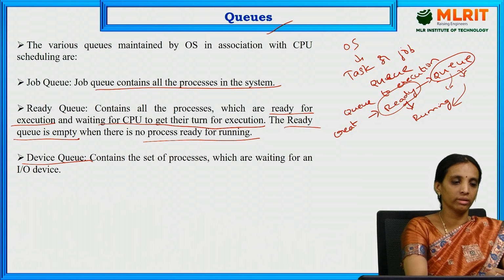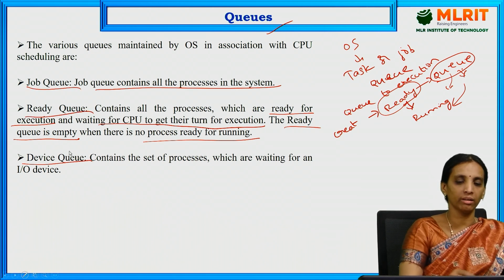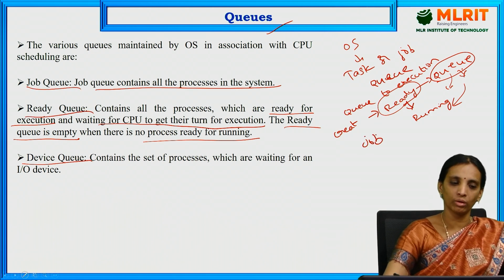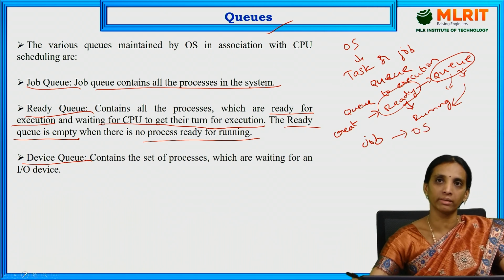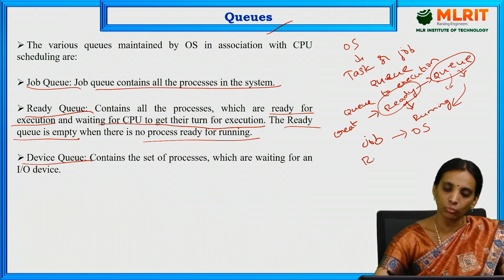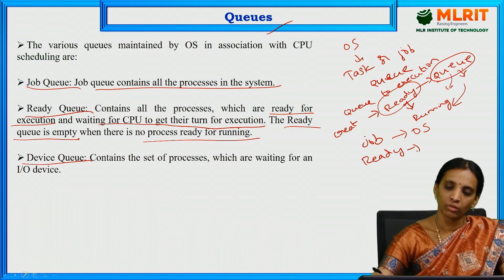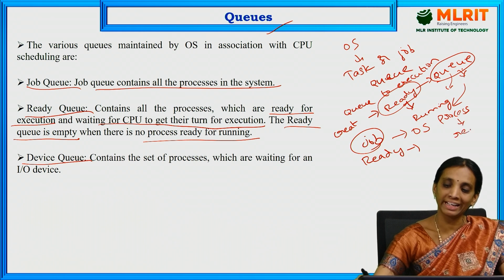Device queue. Here there are three types of queues. The first one is the job queue. Job queue means all the processes which are used by the operating system. Next is the ready queue. All those jobs or processes which are present in the ready state are in the ready queue, waiting for CPU allocation.